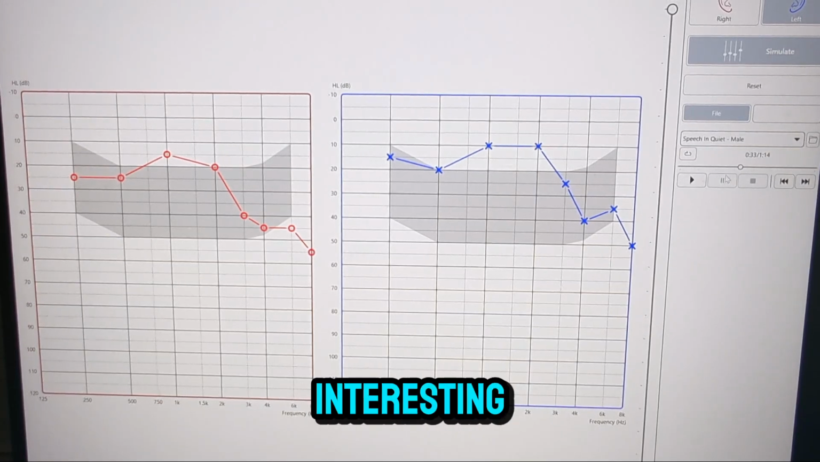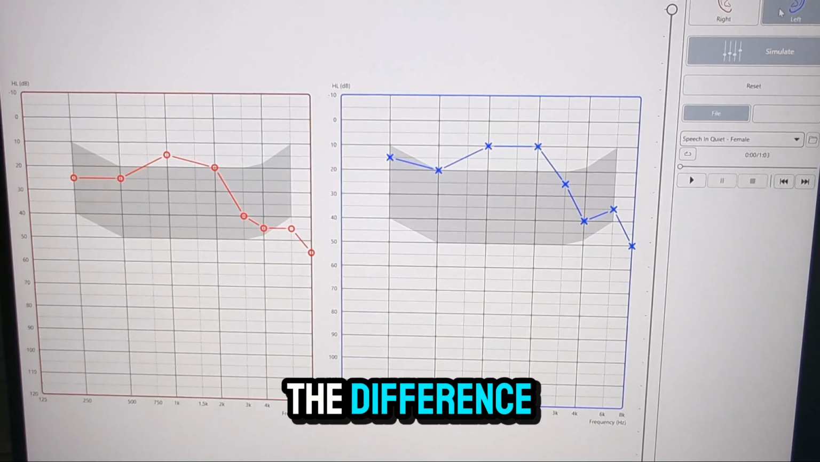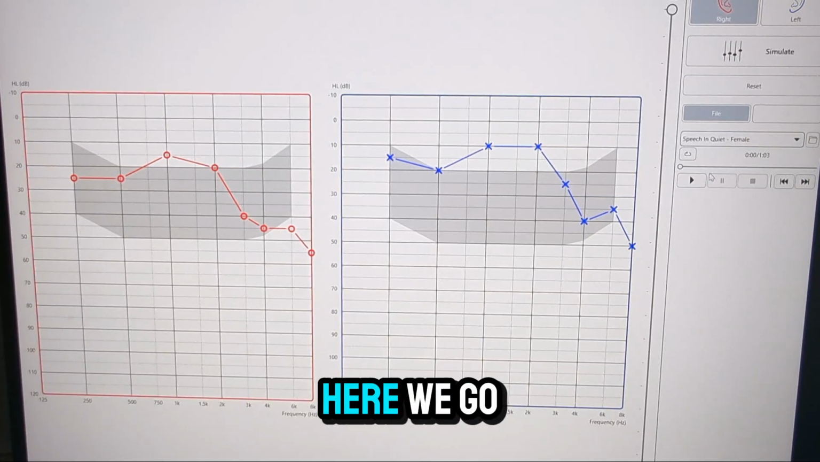So that was very interesting to see there. We're going to now go to the female voice, and we'll see the difference of the female voice on the right side. Here we go.